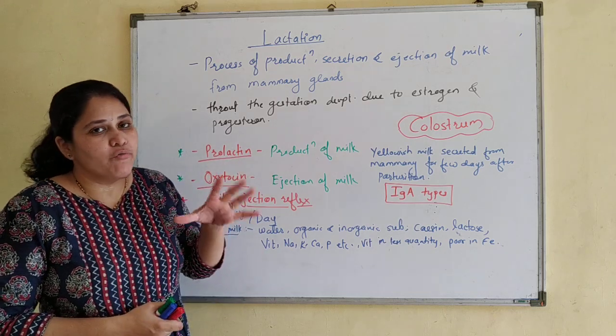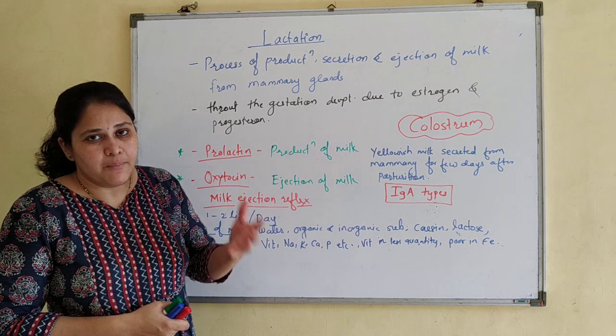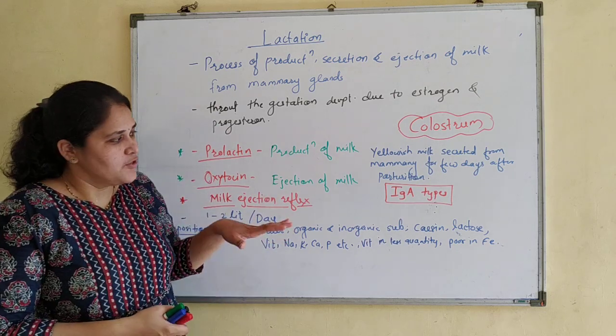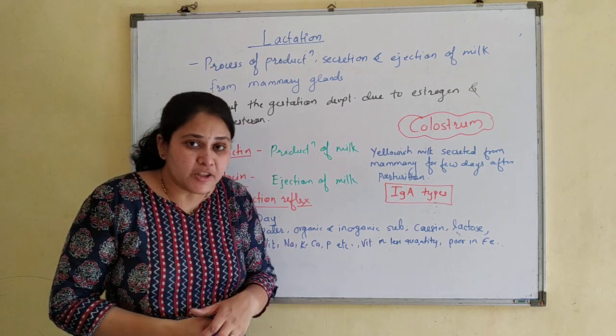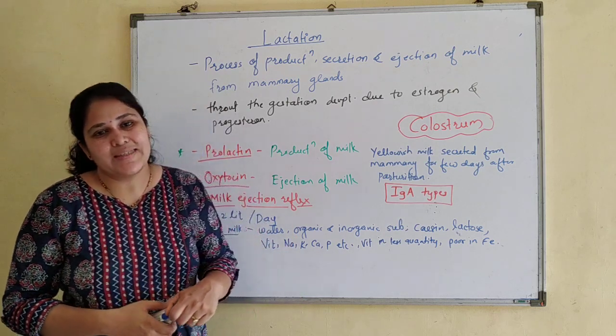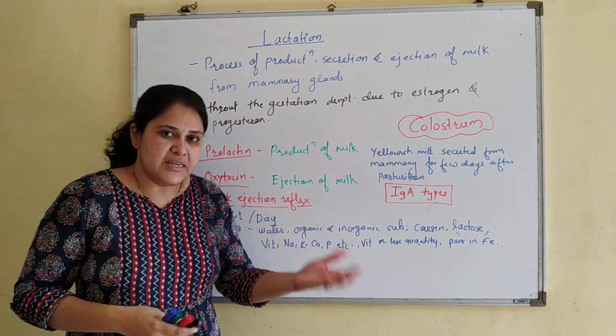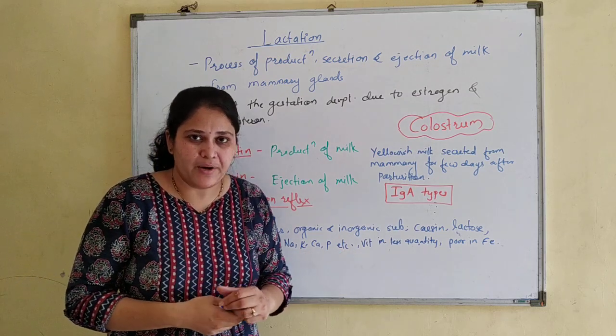Ovulation does not take place, which means there are no chances of fertilization. So it is a natural method of birth control, known as lactational amenorrhea. This method we will study in detail when we study reproductive health.